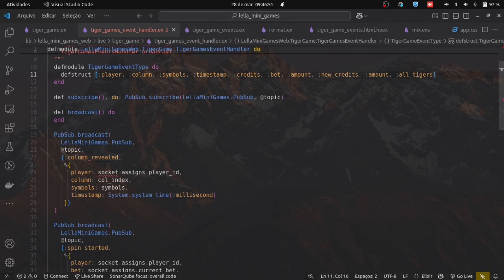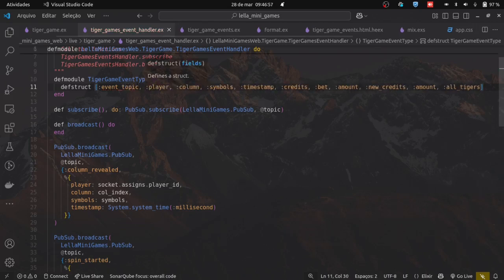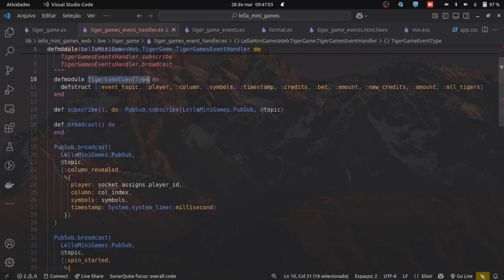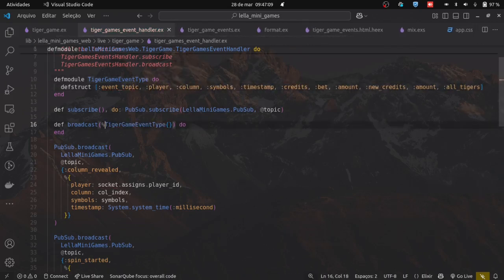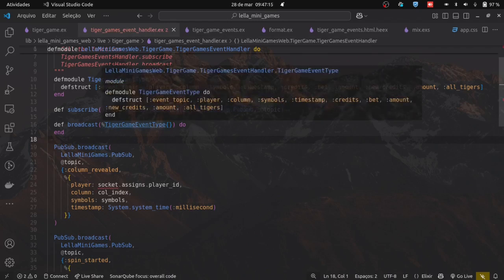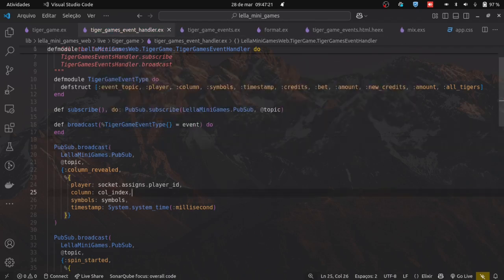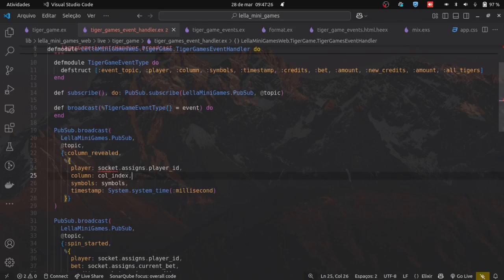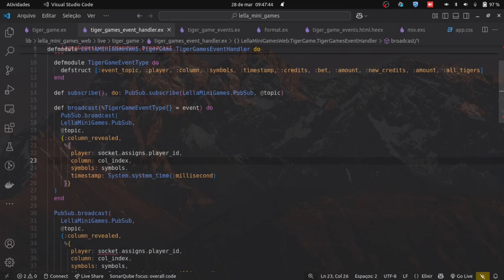Tiger game handler broadcast. This goes away, this goes away, this goes away. Gone. We are left with this, and obviously it has to be events, events type none. Tiger game. Okay, I can't mess this up here. This will be the base for the others. A quick way for me to remove this.